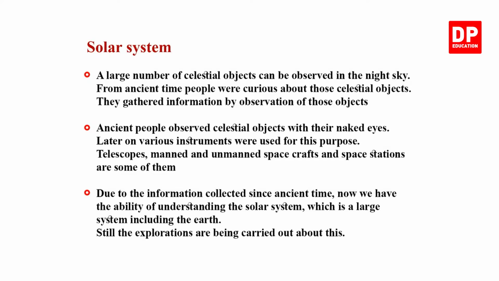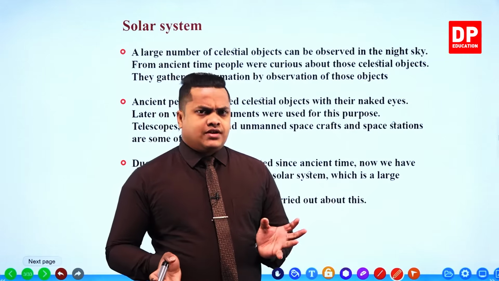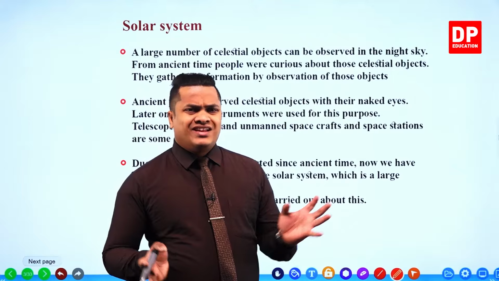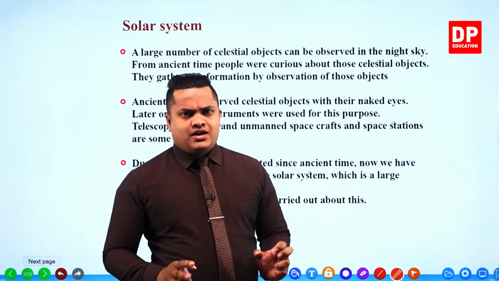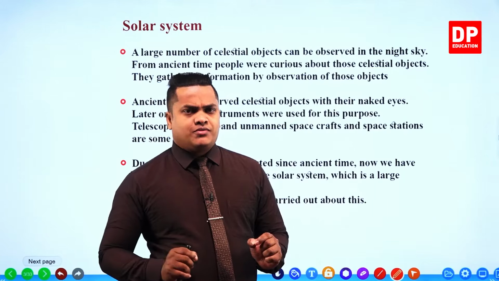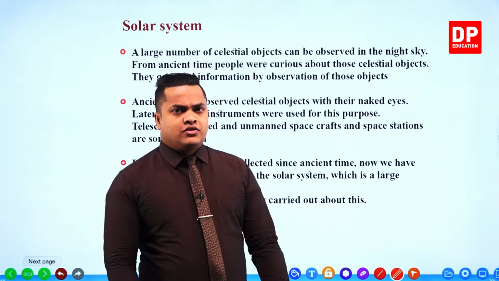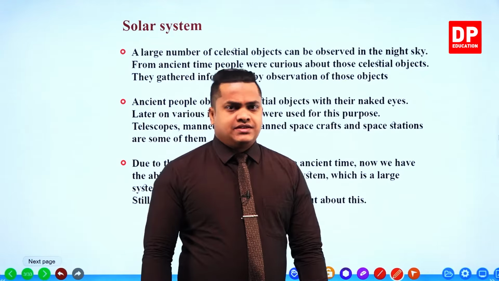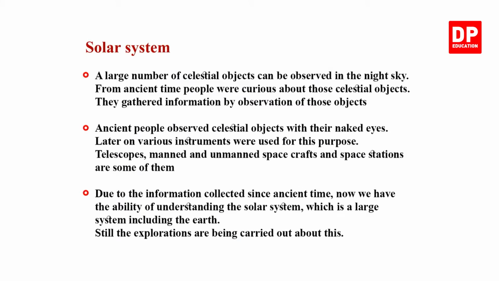So before we start on the solar system, my dear children, let's get a brief idea, a simple introduction about the lesson part. Let's see. A large number of celestial objects can be observed in the night sky. From ancient times, people were curious about those celestial objects.